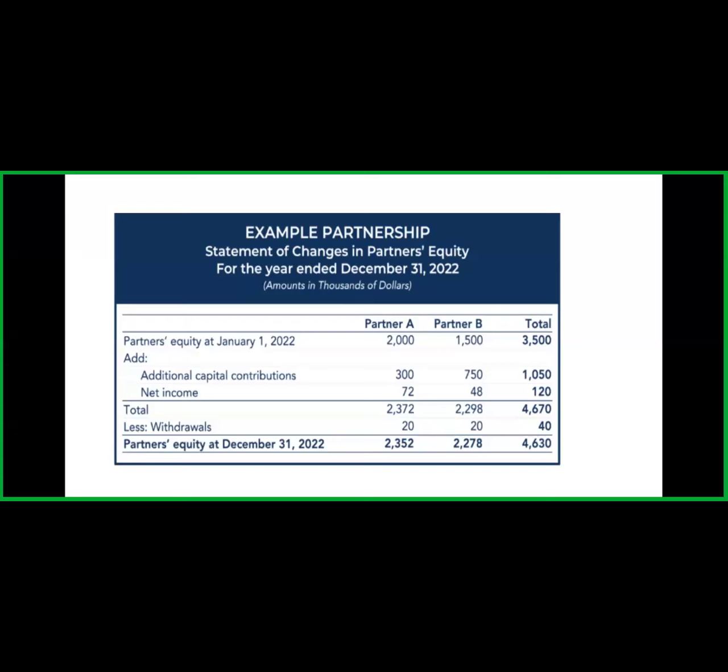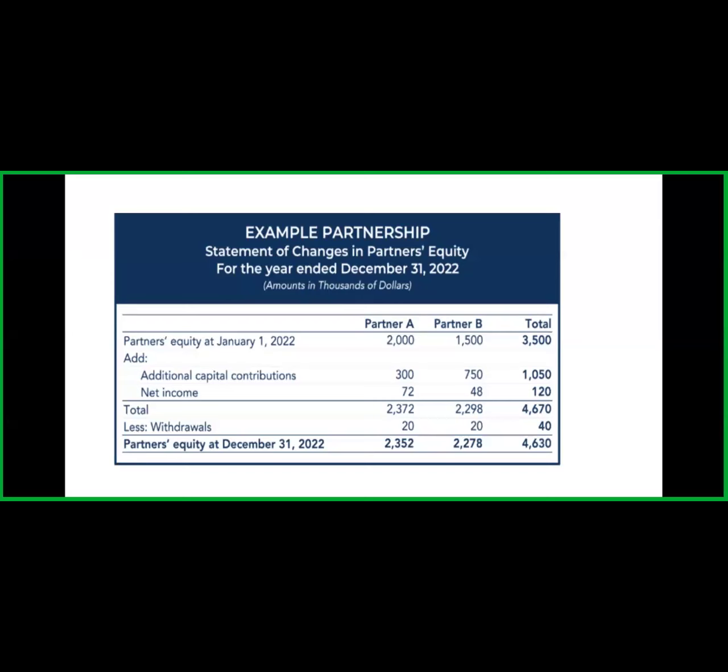Okay, so you guys already learned that in the subject managerial accounting. So I just show you in brief. Partner A has 2000 equity and partner B has 15,000. They made additional contributions in the same year. Partner A contributes 300 and partner B contributes 750.